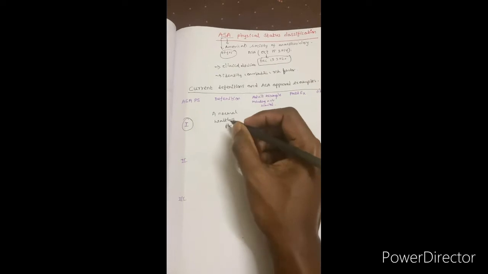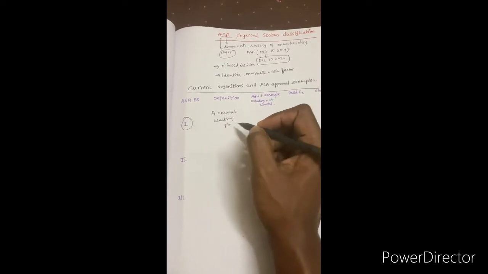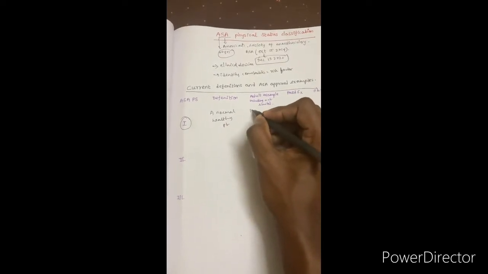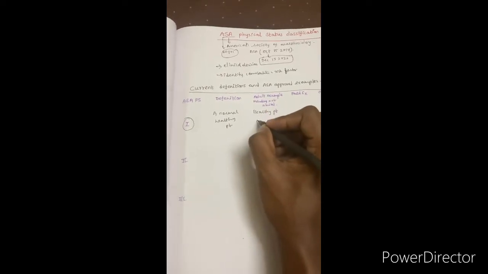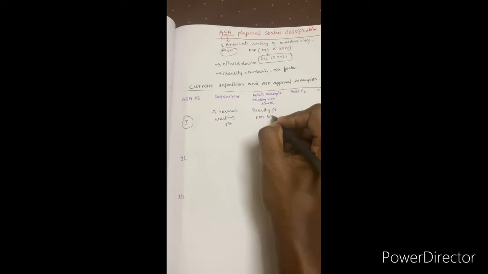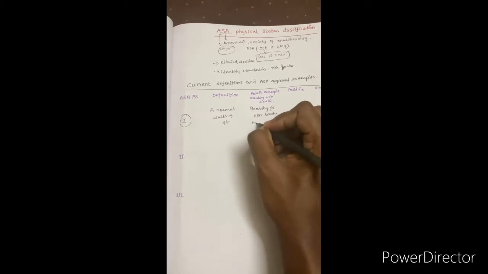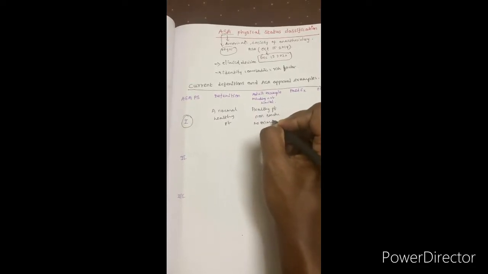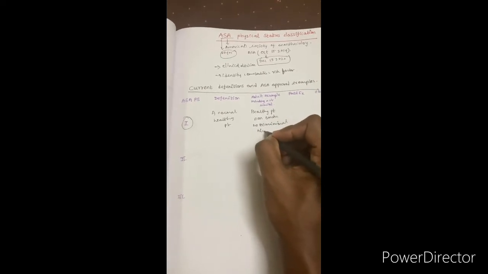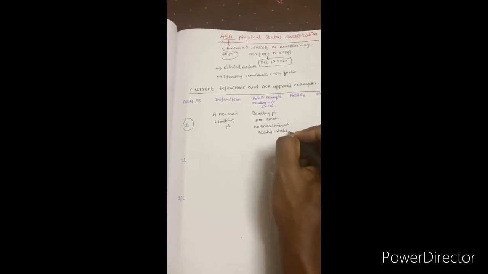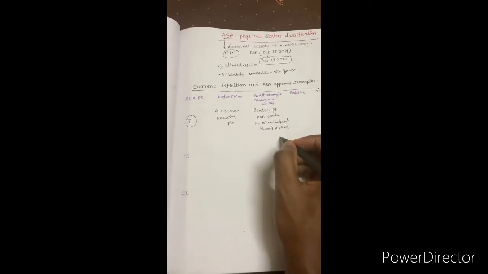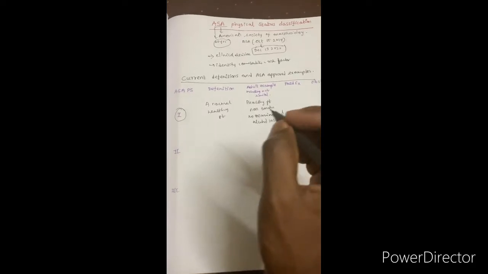So first, ASA 1 is a normal healthy patient. An example is a healthy patient who is a non-smoker and has no or minimal alcohol intake. That patient will come under ASA 1. No comorbidities, nothing like that. A normal healthy patient, non-smoker, with no or minimal alcohol intake, comes under ASA 1.